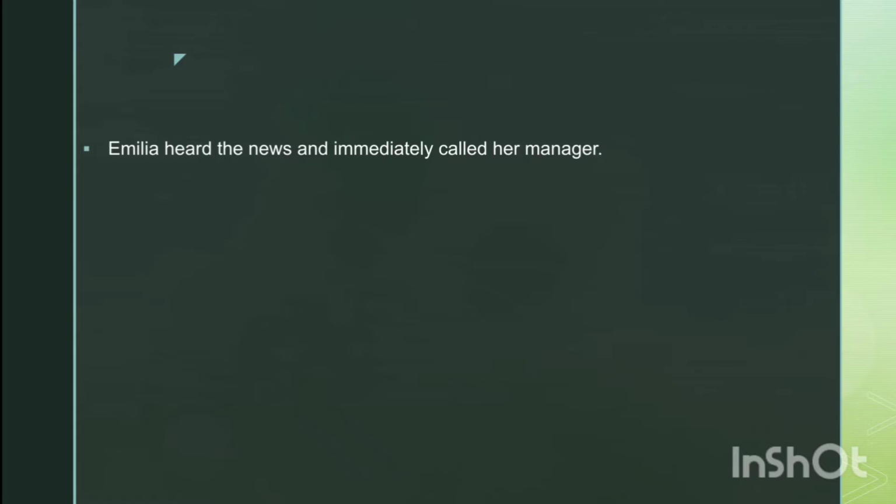And we can also link two independent clauses using conjunctive adverbs. For example, we have as a result, consequently, for example, furthermore, however, in addition, and so on. For example, we can say, Emilia heard the news, therefore, she immediately called her manager.